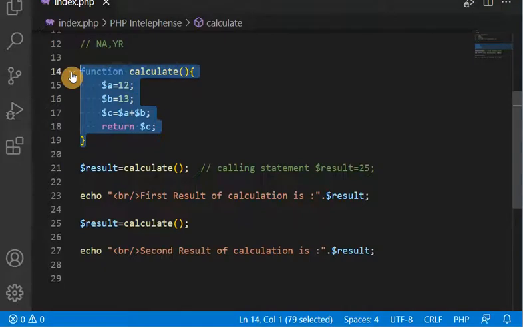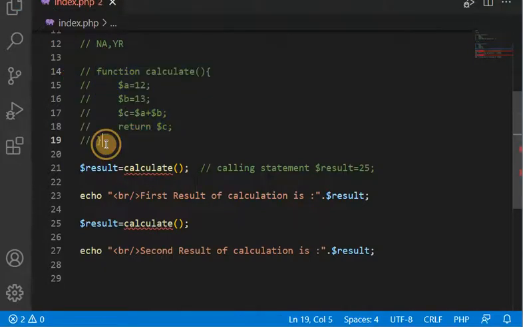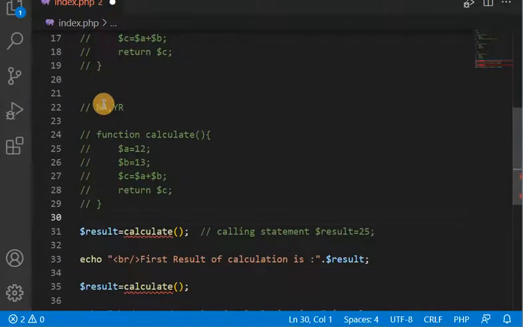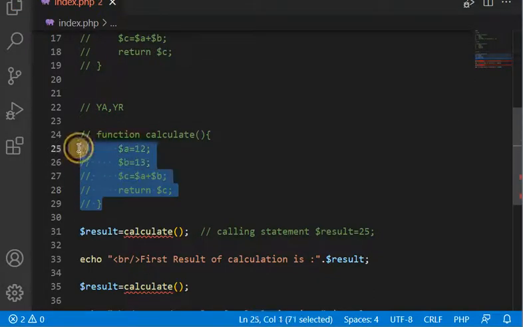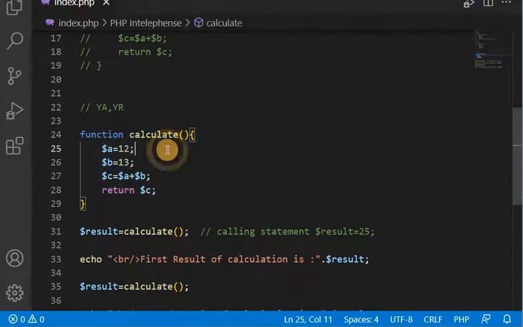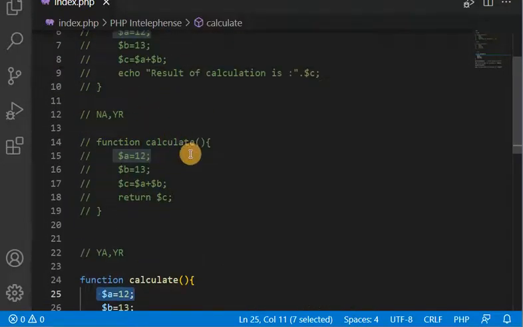That third type of function definition is with argument and with return. Here we are going to pass the argument and the function will return the calculation. In the previous example, it doesn't matter how many times you call this calculator, every time it gives the same output, 25, 25.